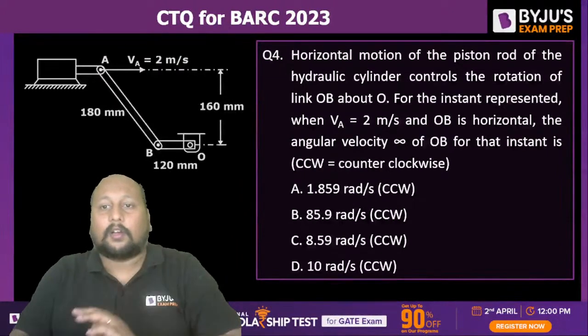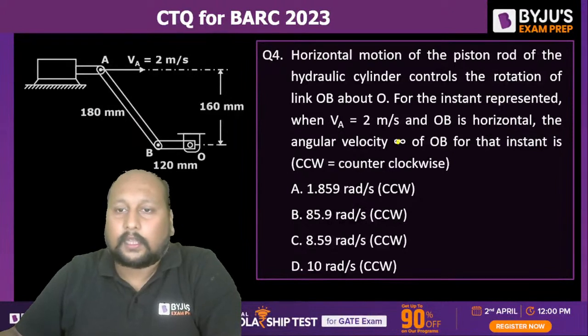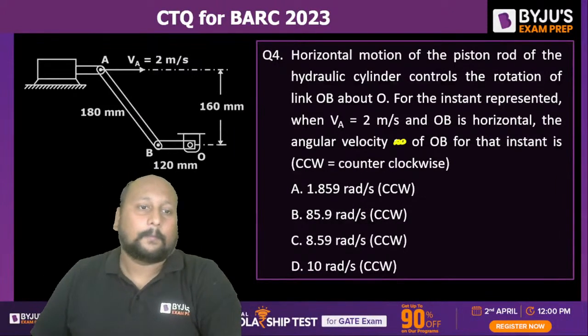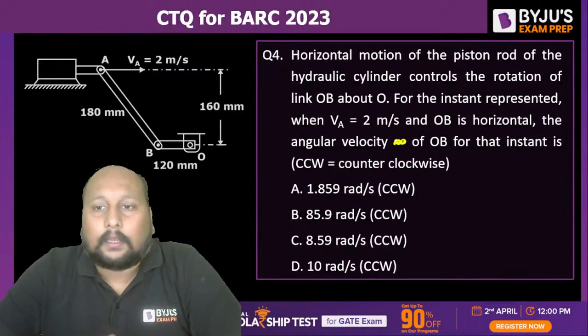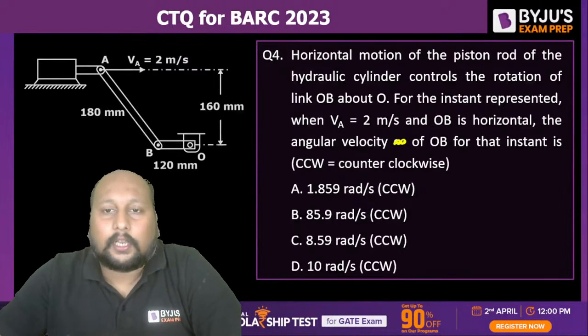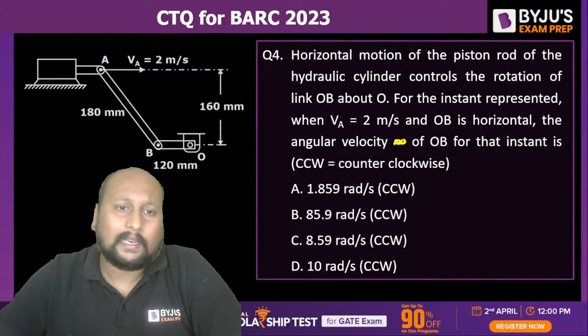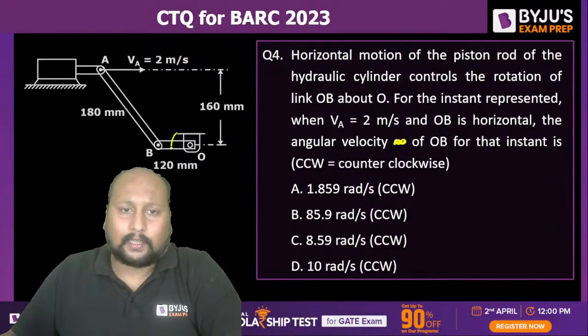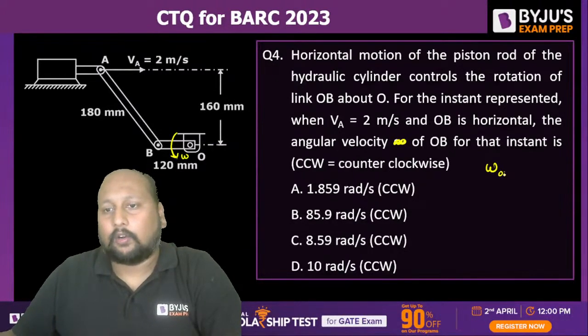What is the angular velocity of this link OB, which is rotating in an anti-clockwise direction? That means it is trying to rotate like this. Let's say this is omega. So we need to calculate the value of this omega OB.